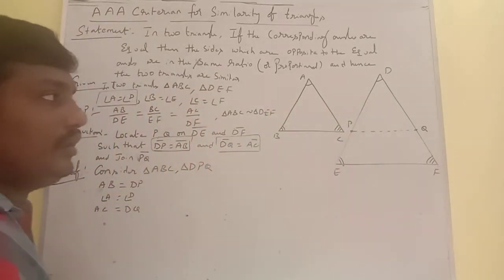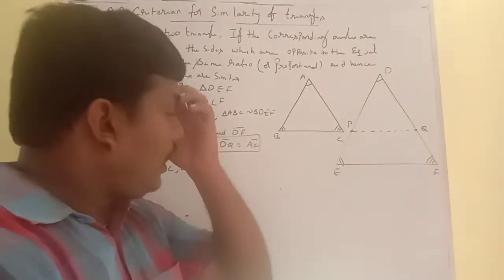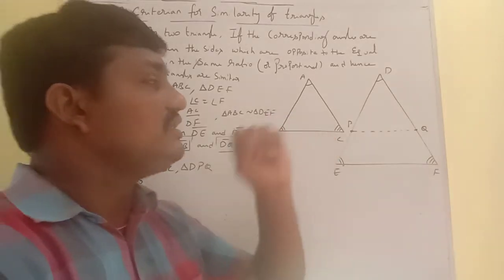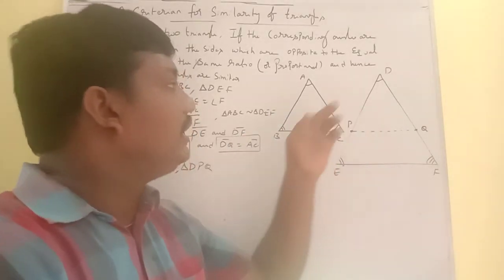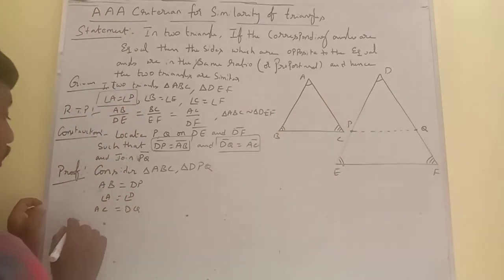That means in two triangles, if the angle included between two equal sides is equal, then these two triangles are congruent triangles.